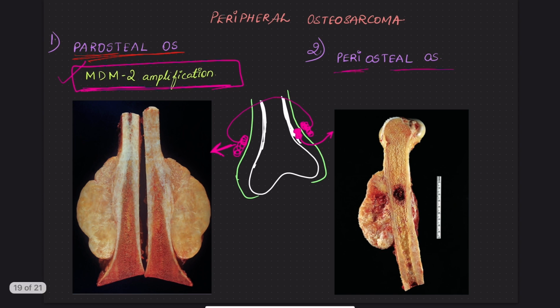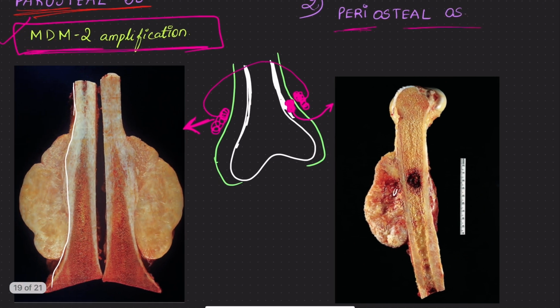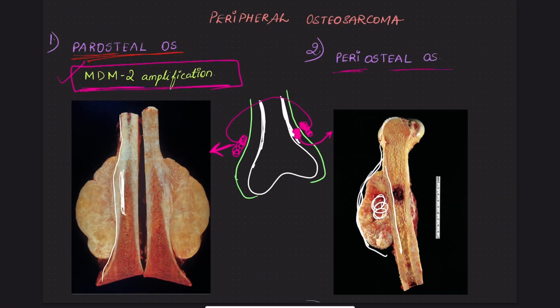Here, the periosteum is intact. In paraosteal, it arises on the surface of periosteum. Whereas in periosteal, it arises from within, between the periosteum and the cortex. Between them, this tumor arises. Here, the cortex is intact, periosteum is intact, the tumor arises outside.